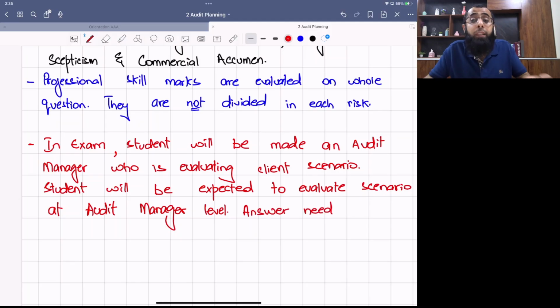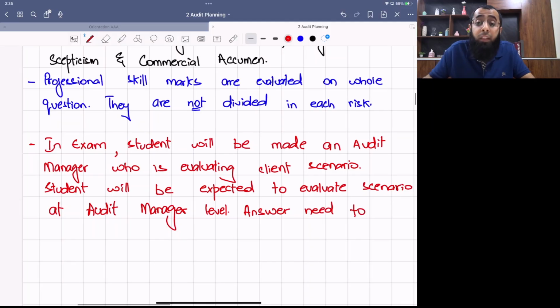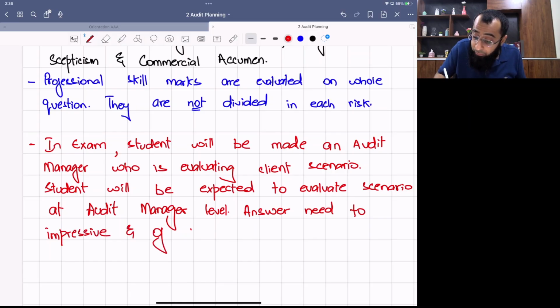Now, many of the students who are doing exam at this level are either not doing any job or they are at junior level. So how will they learn to write these impressive answers? For that, the only solution is practice and tutor feedback. You will write answers and send me for marking and feedback. I will check and tell you, okay, here you need to improve, here you have to make your answer impressive. So answers need to be impressive and of manager level, not of a junior level or a supervisor level.